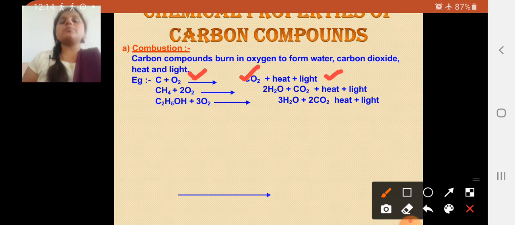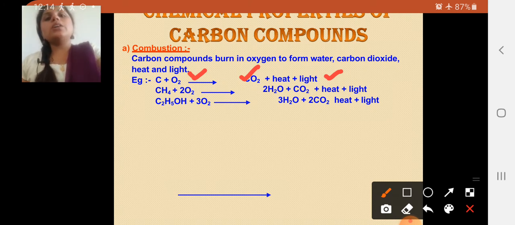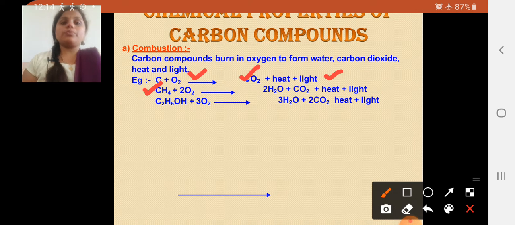It is compulsory because this is the combustion process, so heat and light is always formed as a product. So when carbon reacts with oxygen, it gives CO2, that is carbon dioxide, and heat and light.